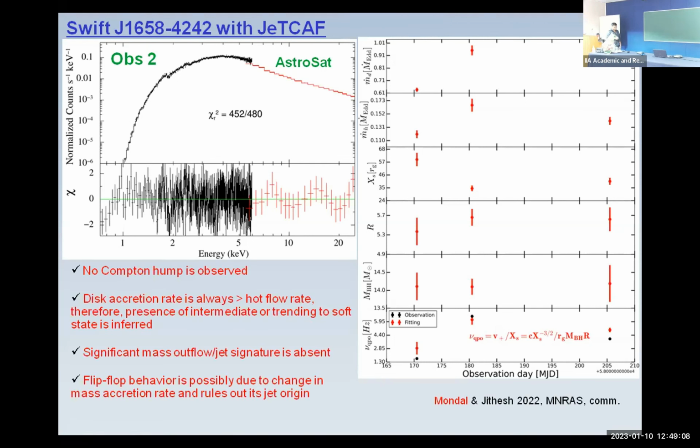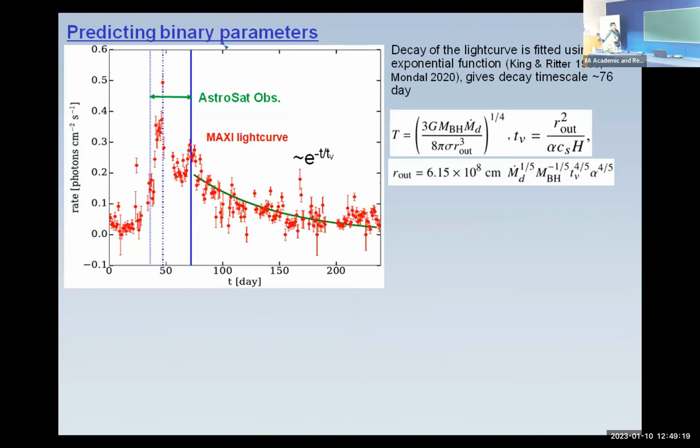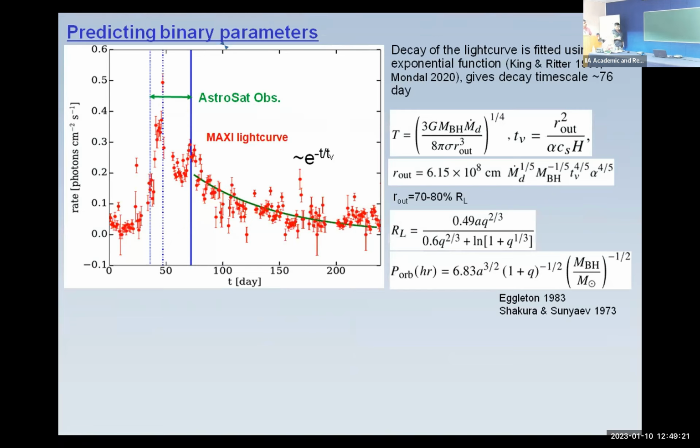So these are the conclusions from this analysis, and as I said, we did not observe any reflection in this observation. Here I wrote all those equations we have used to estimate the binary parameters. We have fitted the light curve using an exponential function. From this exponential function, we can get the viscous time scale, and we related the viscous time scale to the Roche lobe radius from where matter is accreting in, and also we can estimate the orbital period.